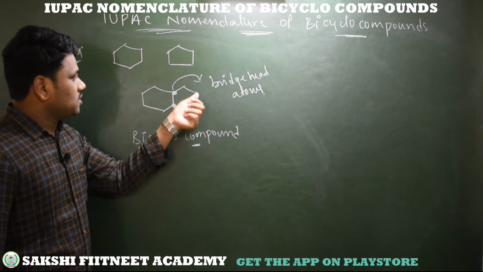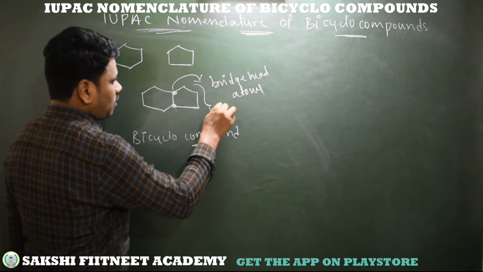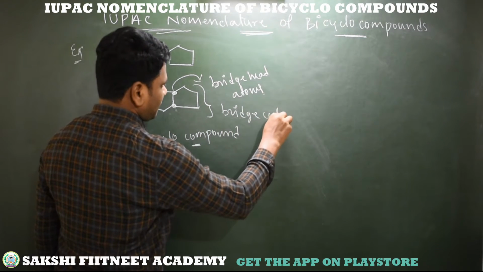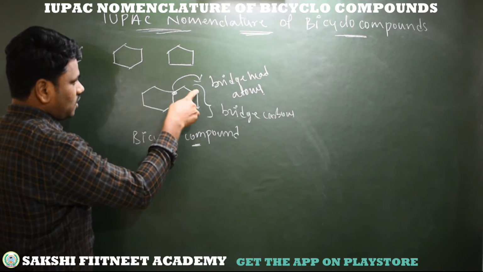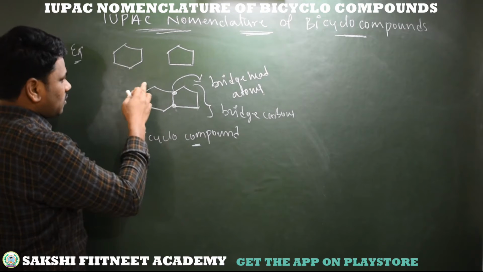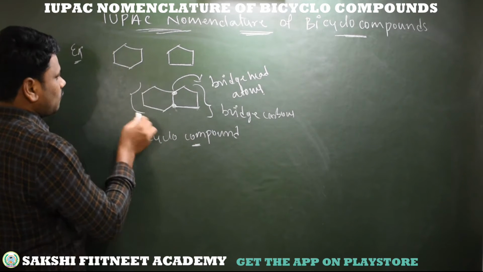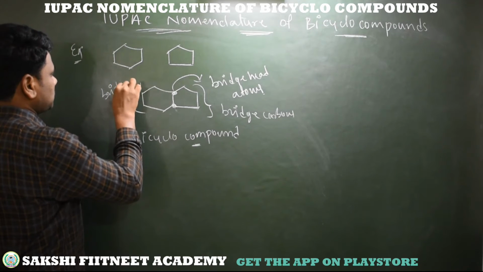The carbons present in a bridge are called bridge carbons. In this path 1 2 3 carbons are there. And this bridge has a total of 4 carbons. So these 4 carbons are called bridge carbons.